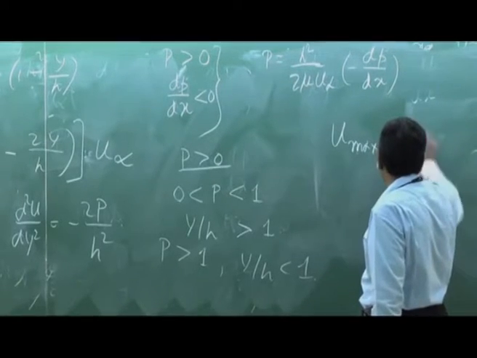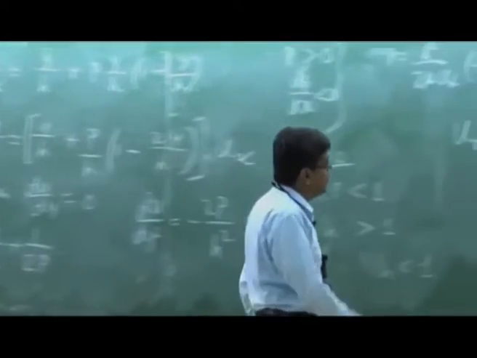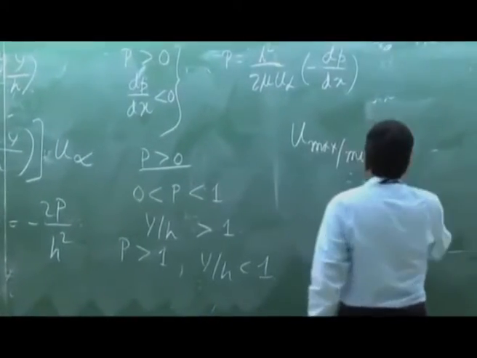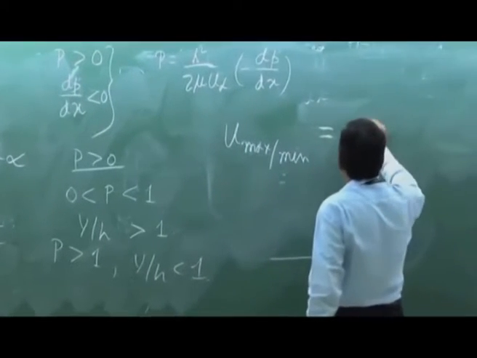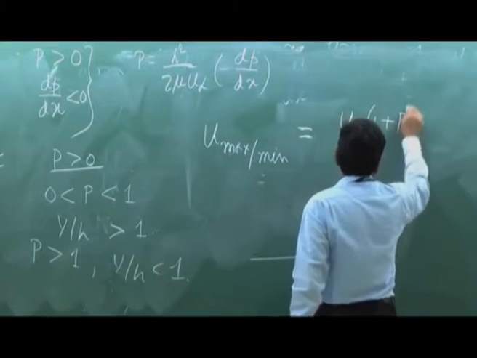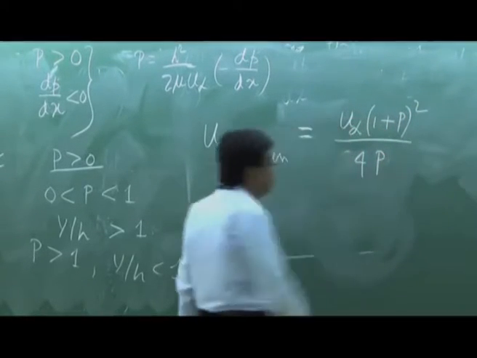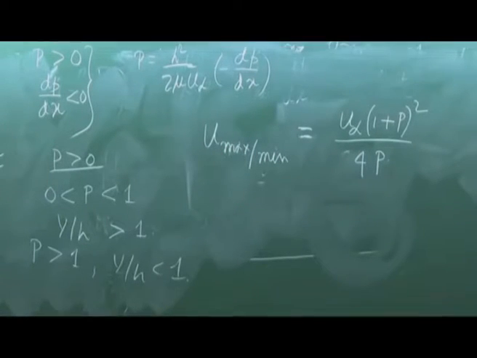That means if you substitute this y/h in the expression of u, you get the value u infinity into (1 plus P) whole square divided by 4P. Okay.